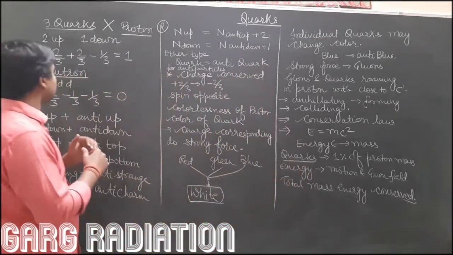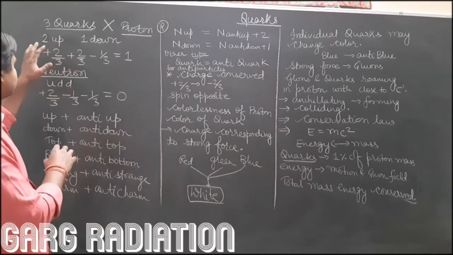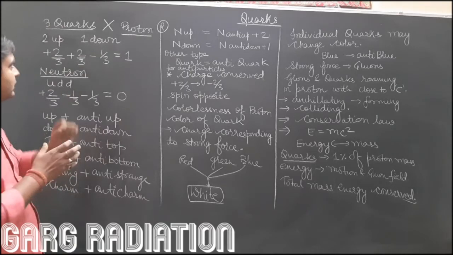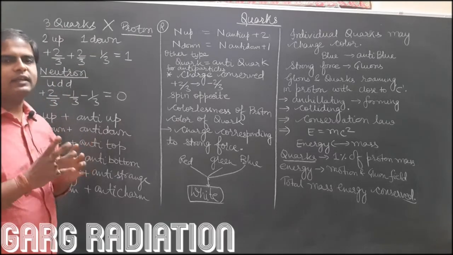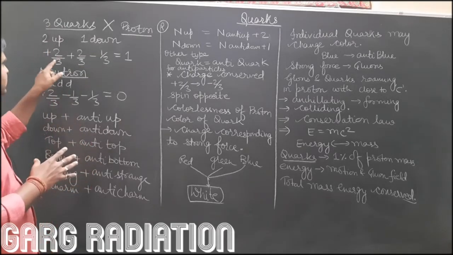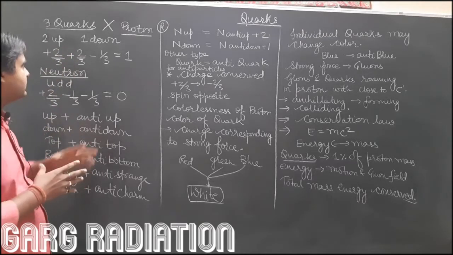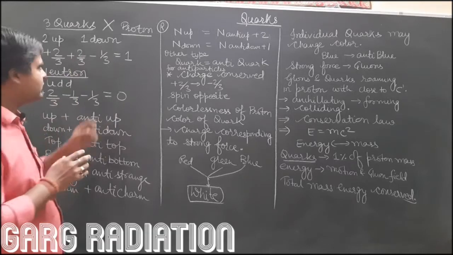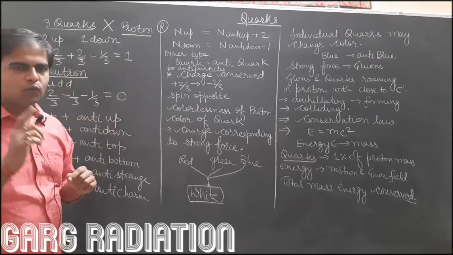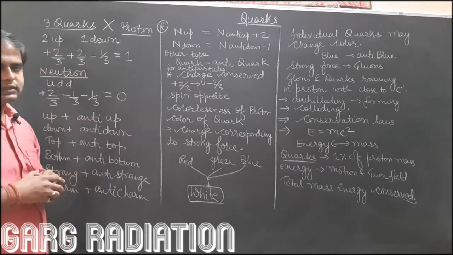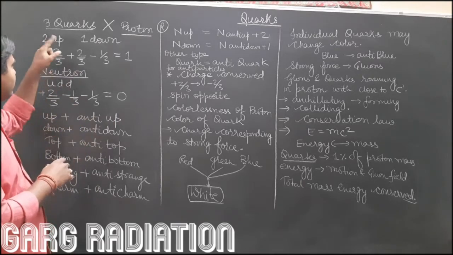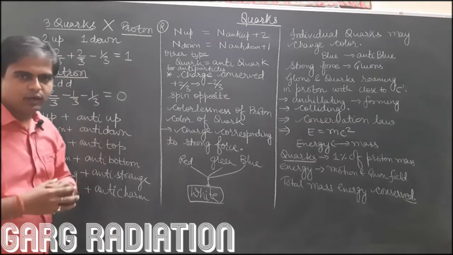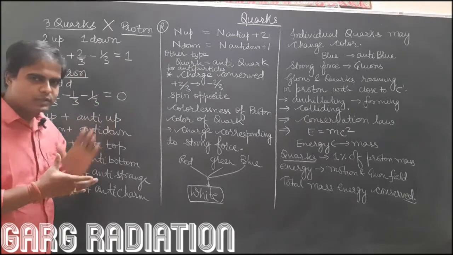So here, whatever you have studied is this. The proton is made up of 2 up quarks, 1 down quark. The up quark has 2 by 3 unit of charge. So 2 up quarks make 4 by 3 of charge, and 1 down quark has minus 1 by 3 unit of charge. So total charge becomes 1. In case of neutrons, it is UDD. So here you have 2 up quarks, 1 down quark. Here you have 1 up quark and 2 down quarks, making the total charge 0.